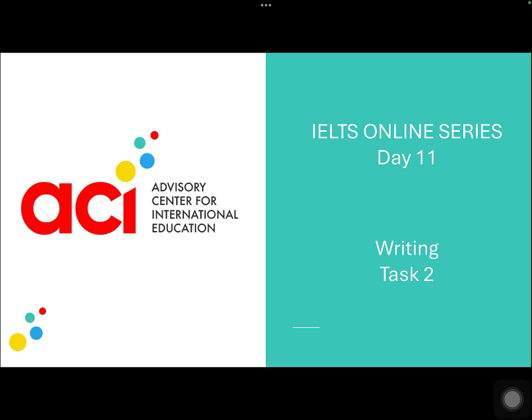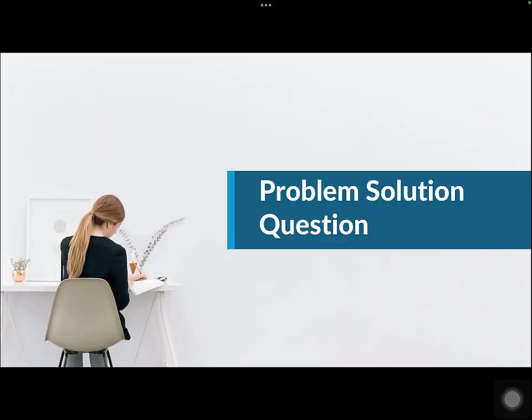And in today's class, we will still talk about writing task 2. Today will be the last class for the task 2 part of the IELTS writing section. We'll look at the final two questions, which are the two-part question and the problem solution question. And we'll look at the essay samples for these two questions, depending on the process and steps that we have discussed in the previous class as to how to solve the writing task 2 question. So let us quickly begin.